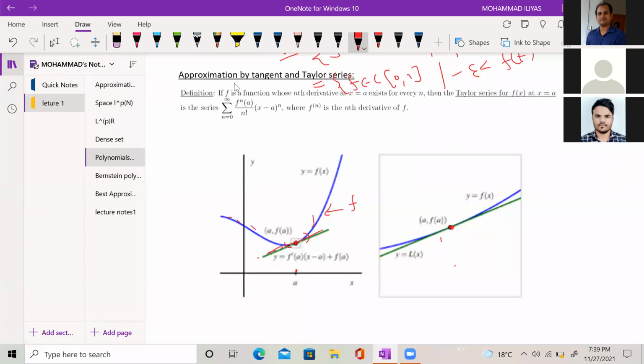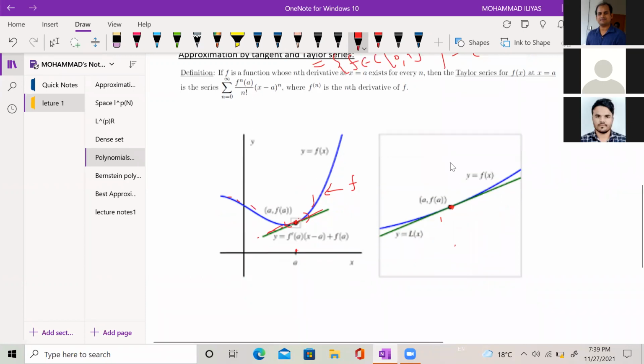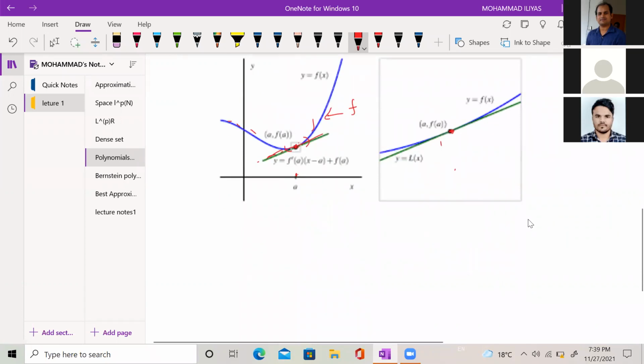So this is the definition of Taylor series expansion. This says that the function should be differentiable at point A. Then we can approximate by this Taylor series expansion, the summation n equal to 0 to infinity of the nth derivative at A divided by n factorial times x minus A to the power n. So the function should be differentiable for Taylor series expansion.